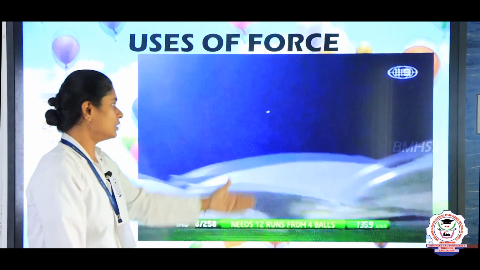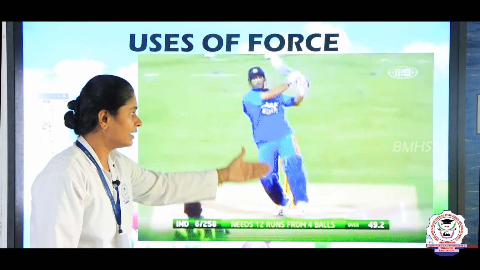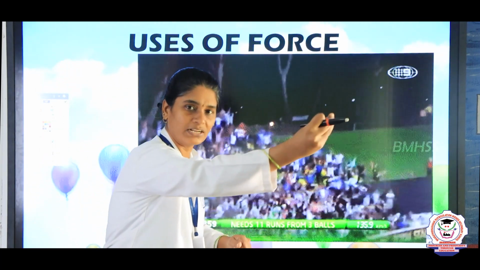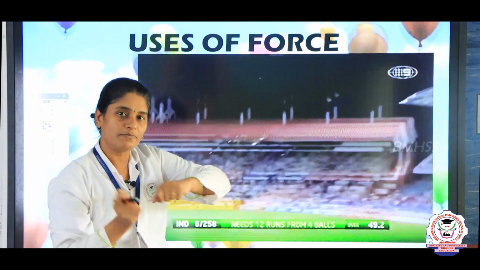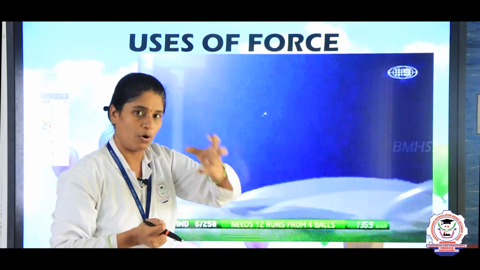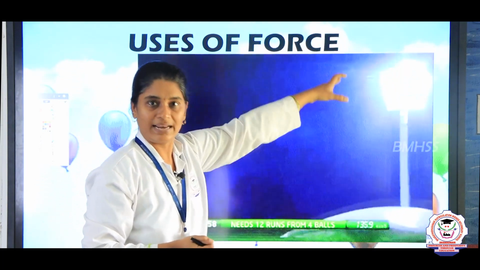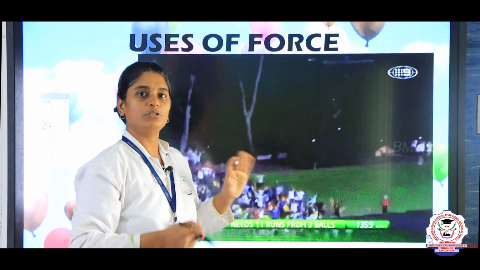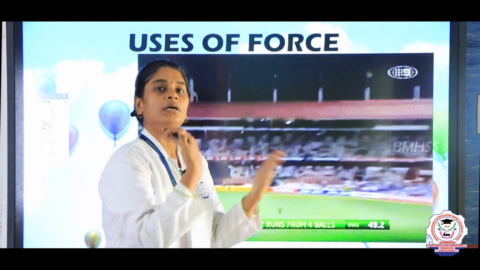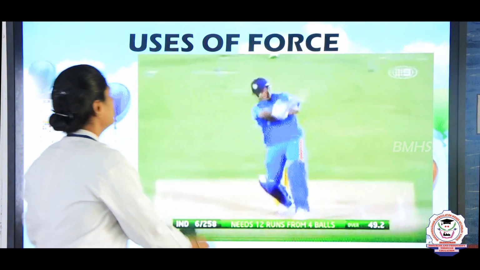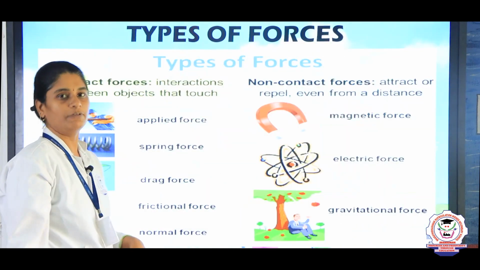Okay. So, here with the help of the cricket bat, he is hitting the ball, and thereby the ball's direction changes like this, and because of the force the direction of the object is moving another way. So, with the help of force we can change the direction of a moving object. Okay. So, these are the uses of force.